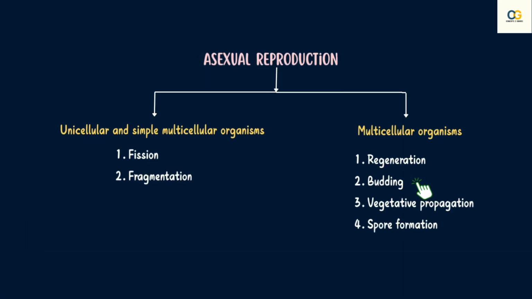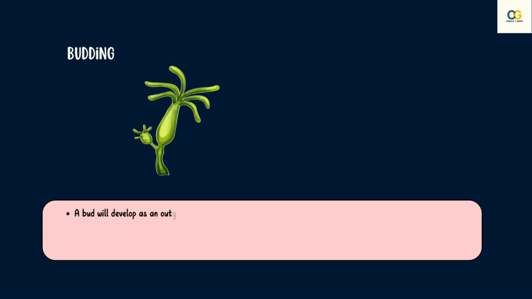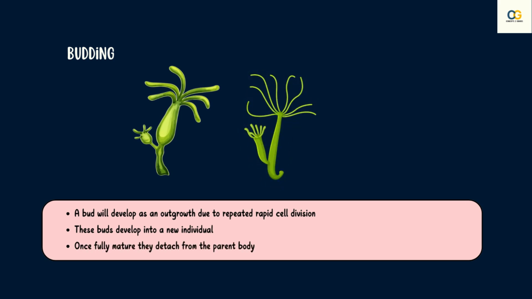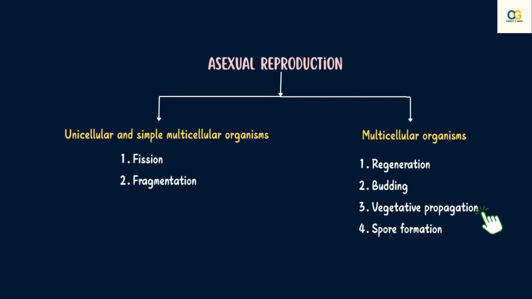Moving on to the next kind of asexual reproduction, which is budding. Here, organisms like Hydra use regenerative cells for reproduction in the process of budding. A bud will develop as an outgrowth due to repeated rapid cell division at one specific site. These buds develop into tiny individuals, and when they are fully mature, they detach from the parent body and become a new individual.